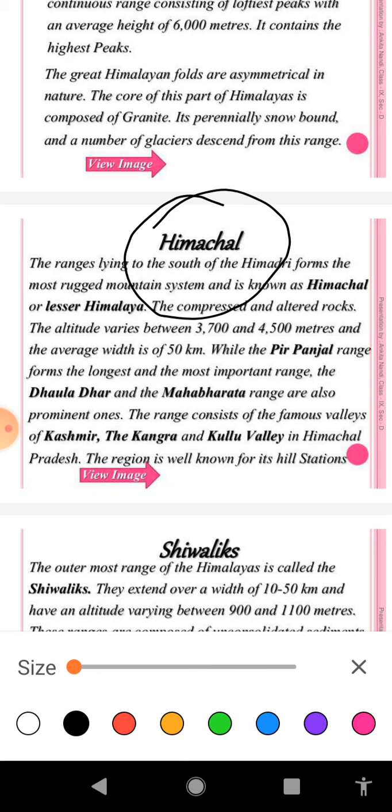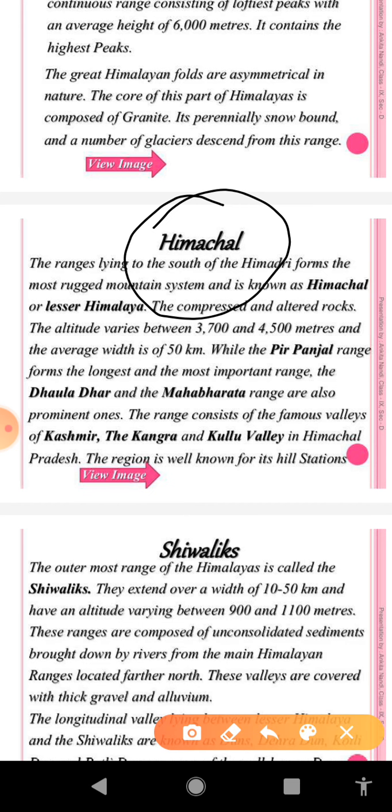The average height of this range of the Himalaya ranges between 3700 meter and 4500 meter. Another point, the average width is about 50 kilometer. This range is mainly composed of highly compressed and altered rock. Most of the hill stations lie in this range of the Himalaya like Dalhousie, Dharamsala, Simla, Nainital, etc.